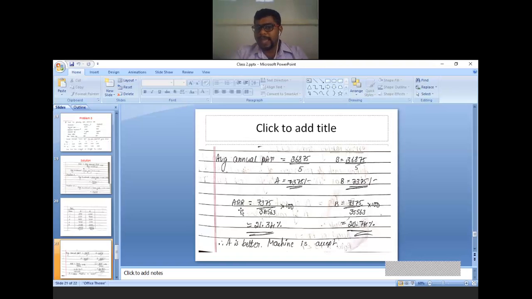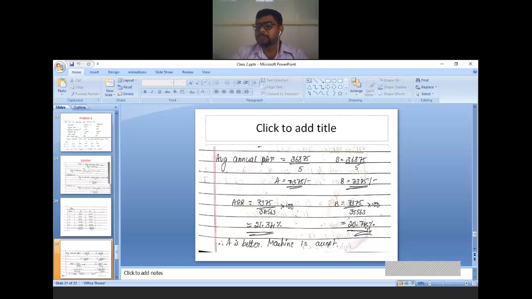Now finally ARR for machine A, ARR for machine B. Apply the formula. Average annual PAT 7,375 divided by average investment, we have already calculated, that is 34,563, multiply with 100, 21.34%. For machine B, put the value and substitute, you got the answer 20.74%.